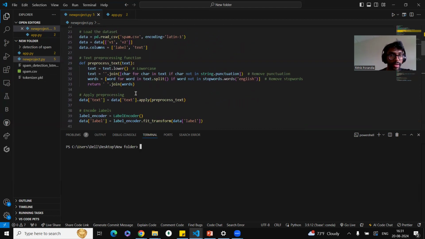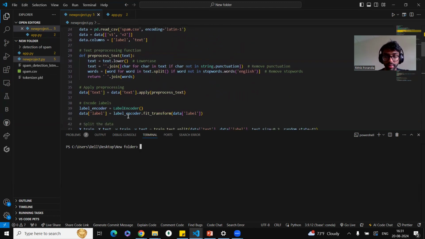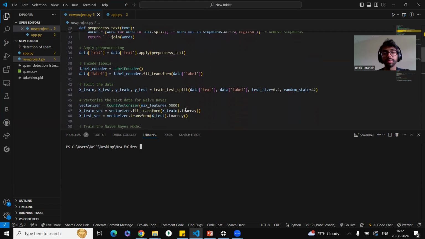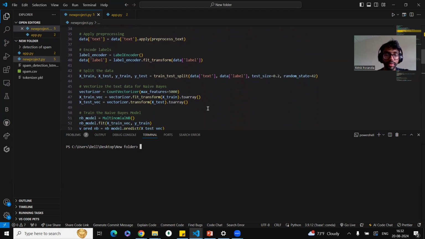Applying the pre-processing to this data, we label encode it. As I told you, the autoencoder is the algorithm, so we're going to encode it and fit it to the transformation of the label. Then you split the data into training and testing sets where we use 80% for training and 20% for testing. And then comes the vectorization for the naive Bayes.